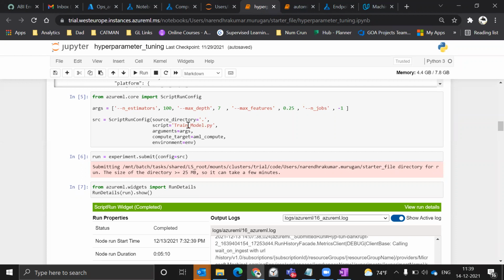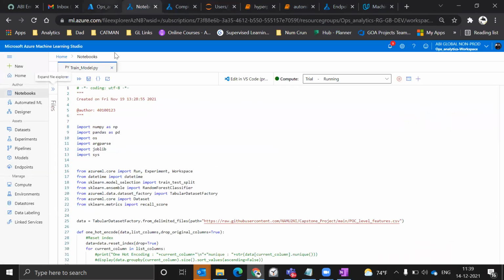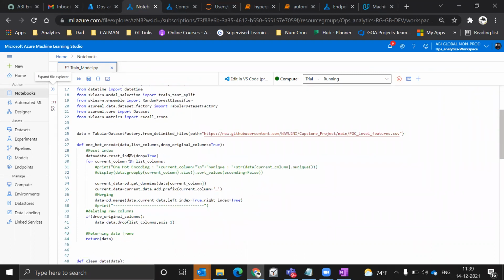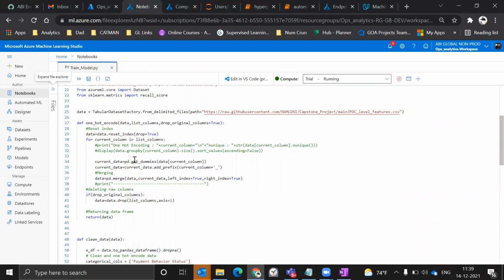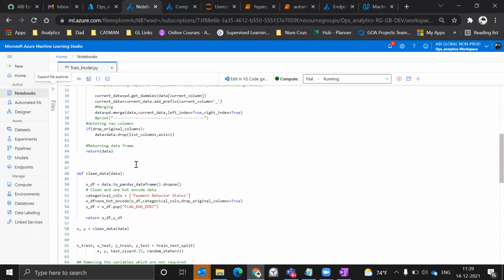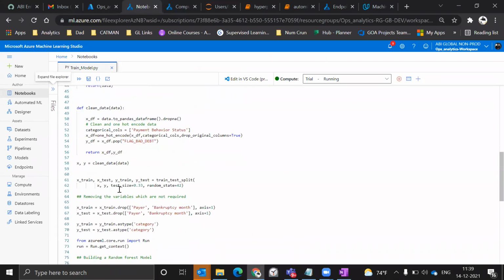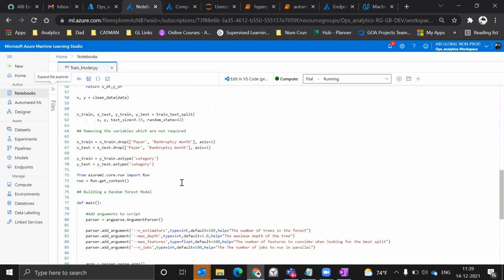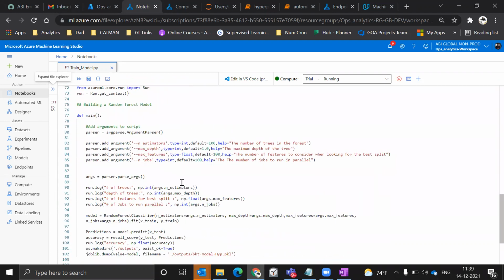In train_model.py, I'm loading the data set which is used in the model, and there is also one-hot encoding happening to convert the categorical variables into dummy variables. Moving on, I'm cleaning the data, then splitting into training and testing sets and dropping the columns which are not required for the modeling. These are the payer ID and the month in which it has gone bankrupt. And I'm using a random forest classifier here.